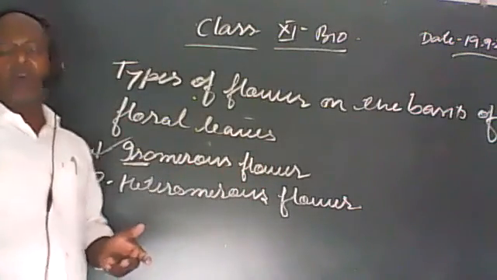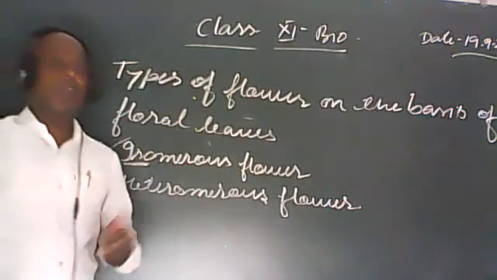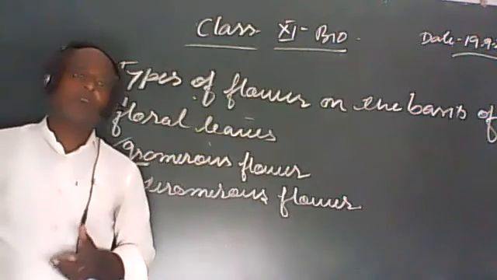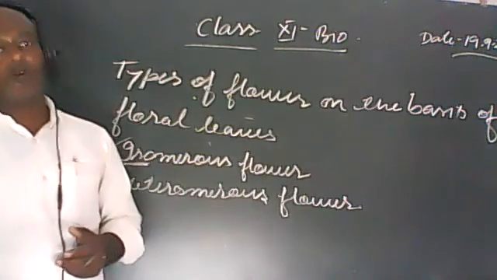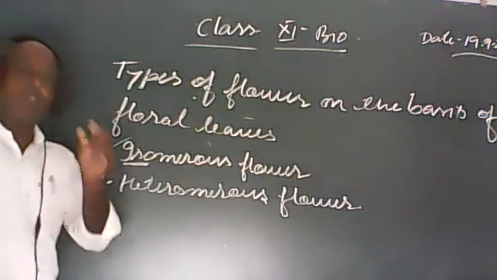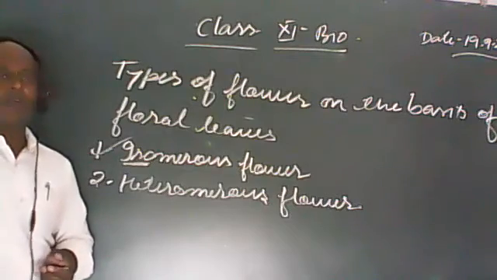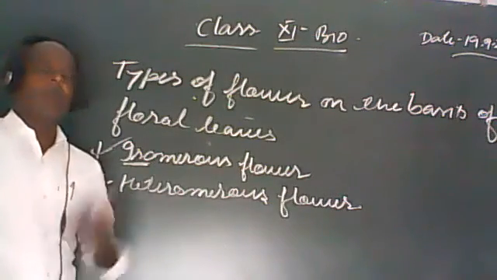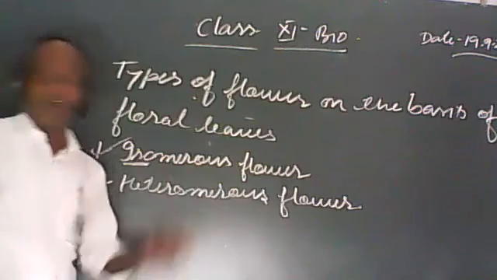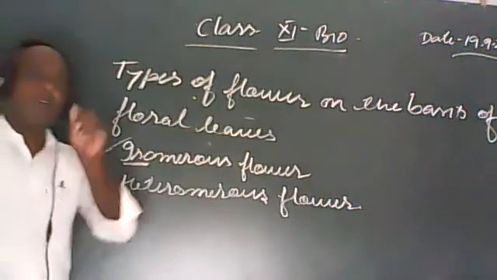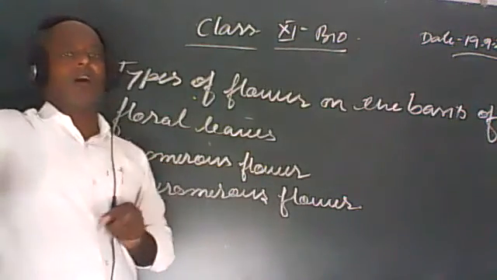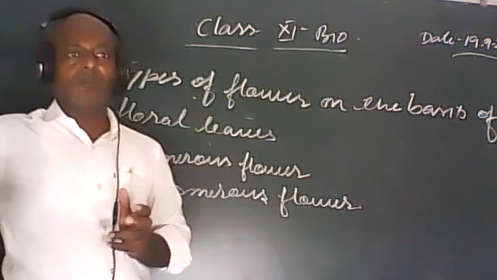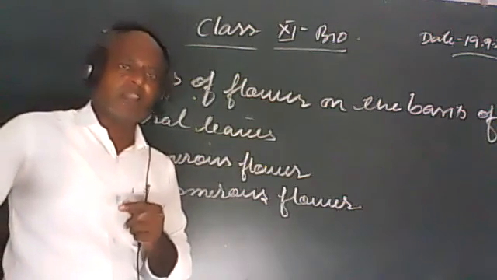But there are some flowers in which there is a difference in the number of floral leaves in each whorl. Suppose in a flower the number of sepals is 5, number of petals is 5, number of stamens is 5, but there is a difference in the number of carpels or gynoecium, then it is called a heteromerous flower.